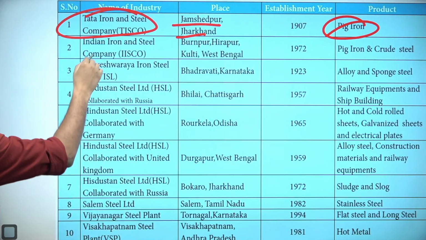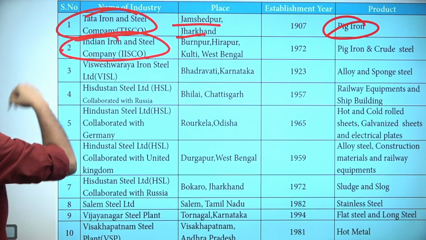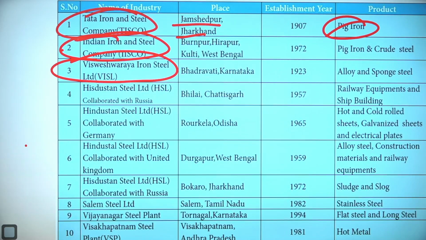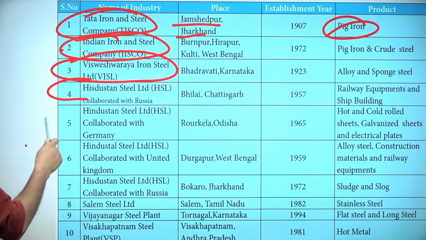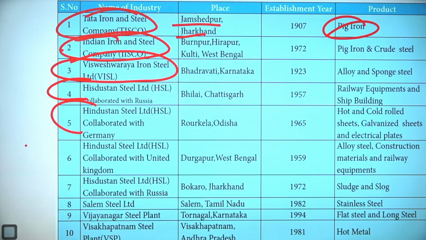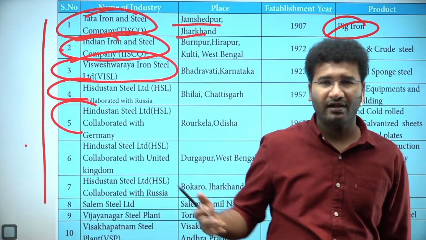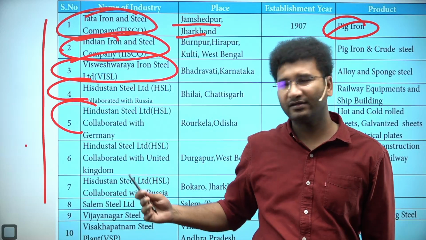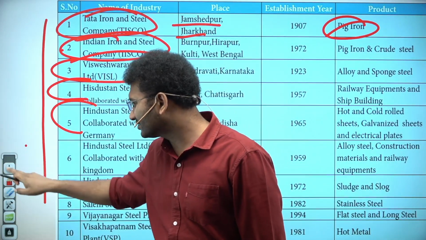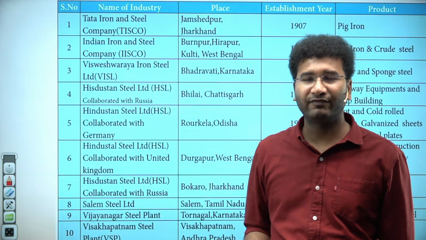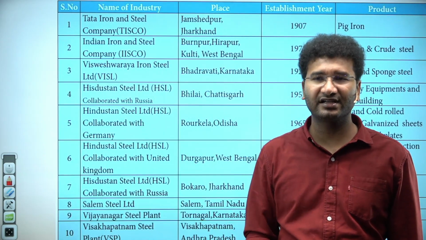Now, Indian Iron and Steel Company, which is located in West Bengal, Vishveshwaraya Iron and Steel, located in Karnataka, Hindustan in Chhattisgarh, Hindustan Steel Rourkela, Hindustan Steel Durgapur. Like that, a majority of 10 steel plants are located, and you also have privately owned companies and government public owned companies all together. In totality, these are the industries which actually are driving the country from the fundamentals. That is, the basic industries are developed by this.